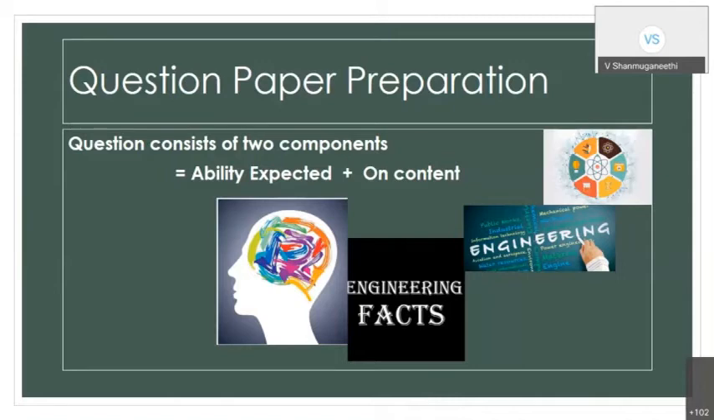So every question is a combination of two components. Any question you write is a combination of two components. One is the ability you are expecting. The second is the content on which that ability is expected. In this question, the ability expected is write. Write means the student must understand, then only can the student write, because it is an algorithm. They cannot just remember and write. On what content? The clustering. They have to write.